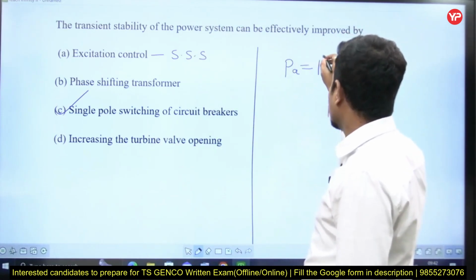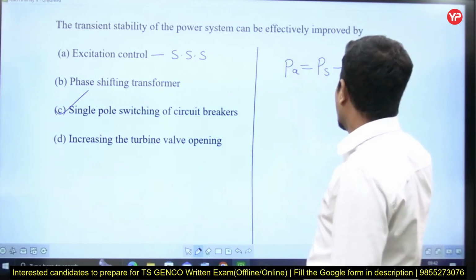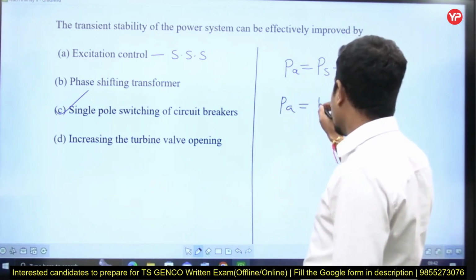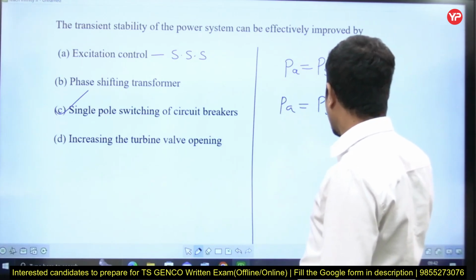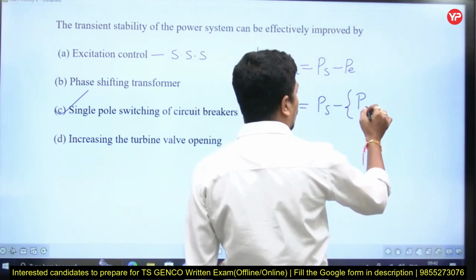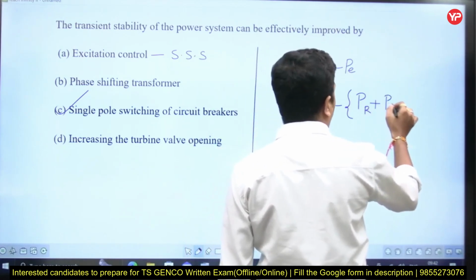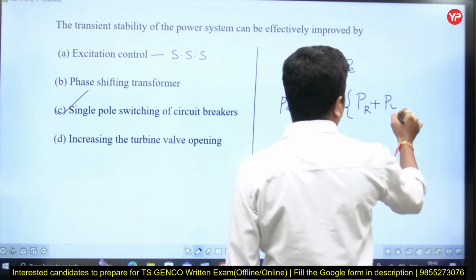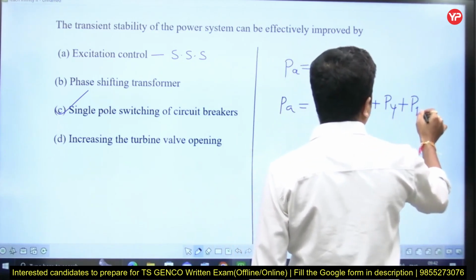Acceleration power PA is equal to steam input minus electric power output. So PA is equal to PS minus the electric power output, which I write as electric power output of phase R, phase Y plus phase B.